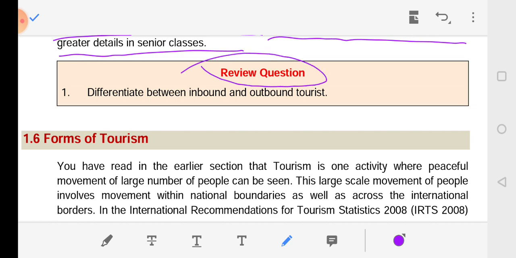Review question: differentiate between inbound and outbound tourist. 1.6 Forms of tourism.